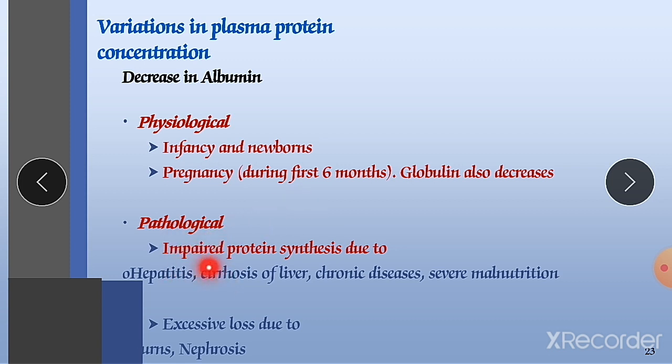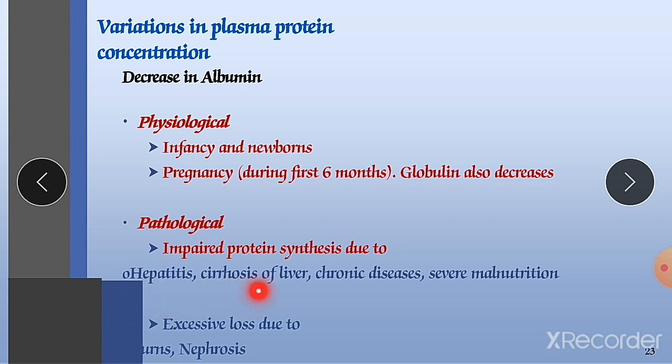Pathological: impaired protein synthesis due to hepatitis. Hepatitis is a condition in which there is inflammation of our liver. Hepatocytes are the structural and functional unit of the liver. So when there is inflammation in our liver, that typical condition is called hepatitis. There are various types of hepatitis: hepatitis A, hepatitis B, hepatitis C. There are also various vaccines available for hepatitis.